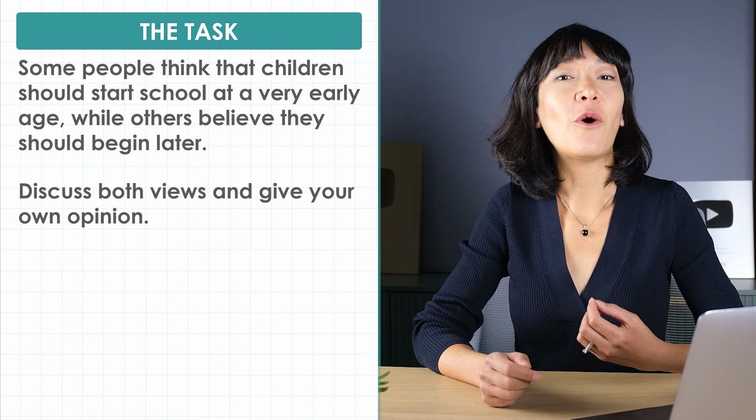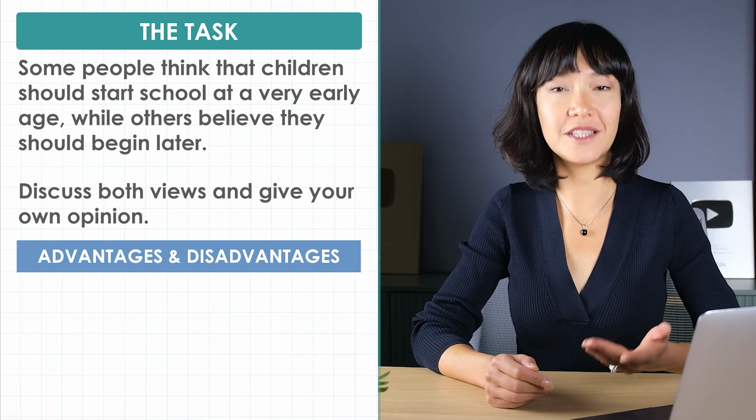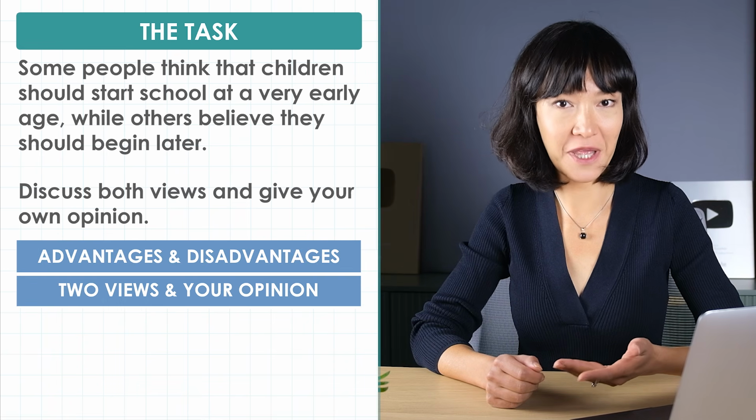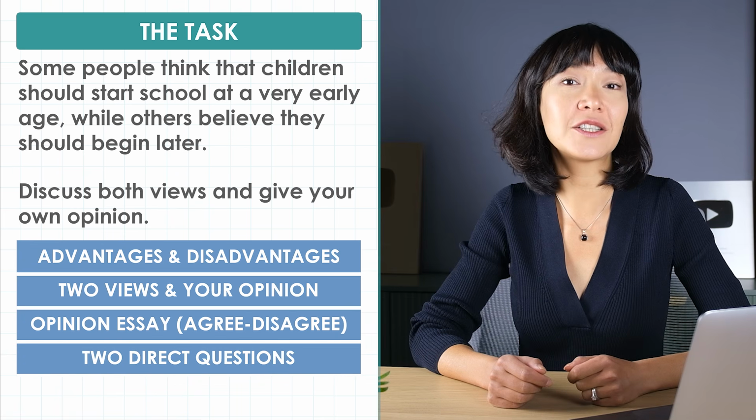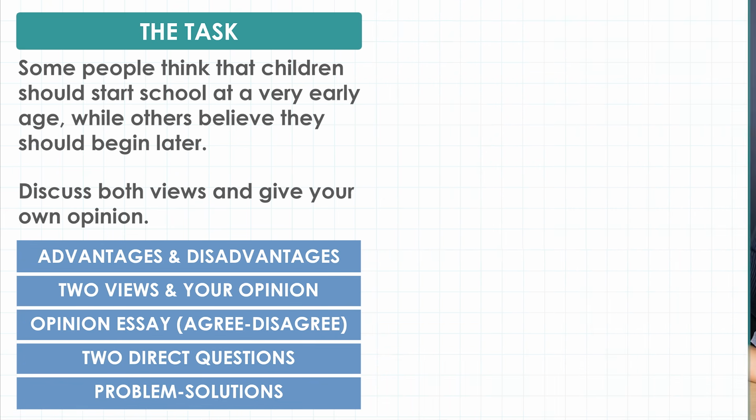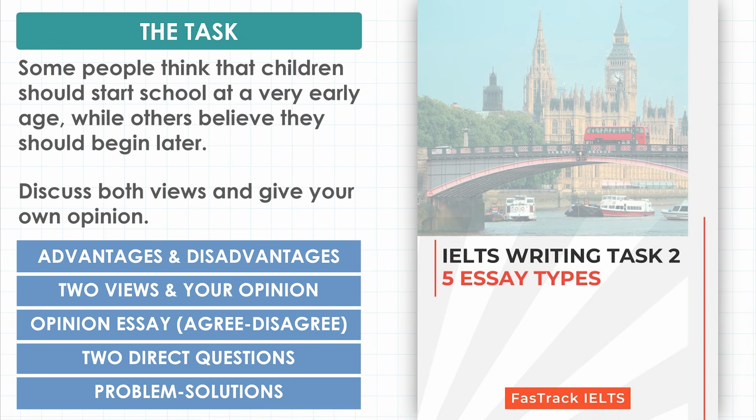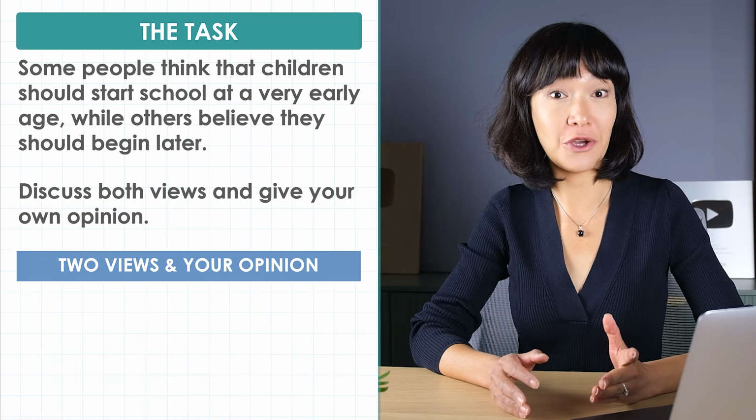Now, what type of essay is it? We have 5. Advantages and disadvantages, 2 views in your opinion or agree-disagree, 2 direct questions and problem solutions. By the way, I have a free PDF with 5 sample answers, 1 for each type, for you to download. It's linked below. As for our essay, it belongs to the 2 views and your opinion type.